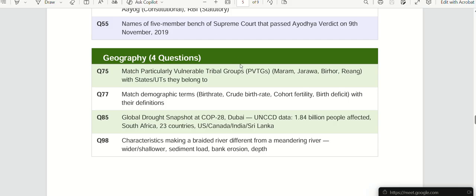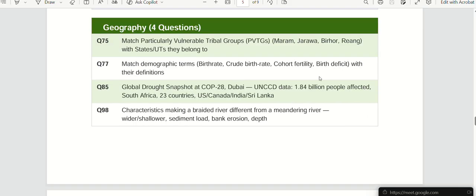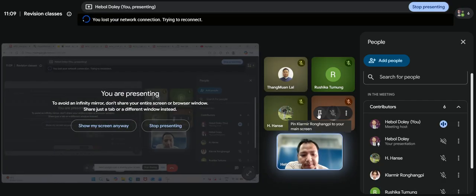Then we see in 2023, 4 questions. So on an average we are getting 5-6 questions from geography. Most of them are related to current affairs. If something is going on in the world, like what is El Nino, La Nina, all those, this time is very important. Then sea level rises.